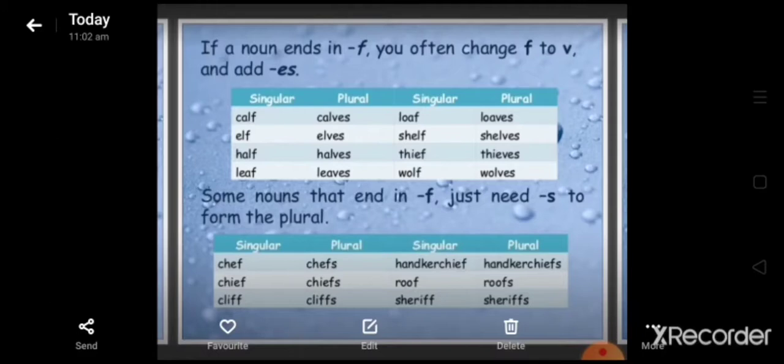Chef, chefs. Chief, chiefs. Cliff, cliffs. Handkerchief, handkerchiefs. Roof, roofs. Sheriff, sheriffs.